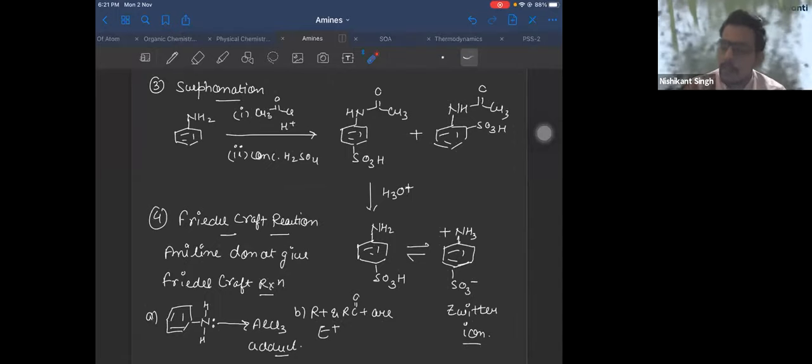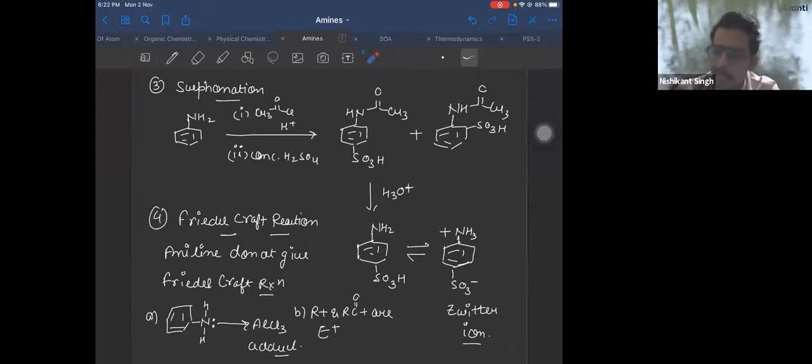So the reason is we can't do the protection also here because after protection, this becomes a weakly activating group, right? Because the lone pair is shared now. So there is not enough negative charge on ortho para. And since these electrophiles are weak in Friedel-Crafts alkylation and acylation, therefore, they will not be able to react with the protected one also. Is that clear? If we use dichlorocarbene, then no protection. Kahan se kahan le aaya? You are talking in which regard, Pritesh?